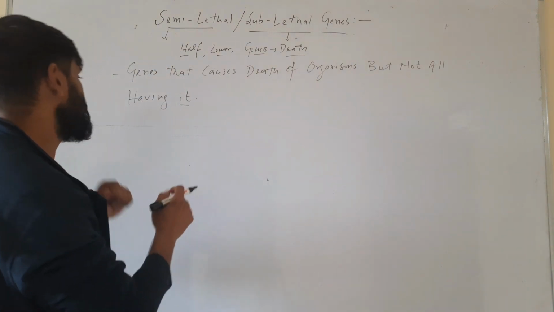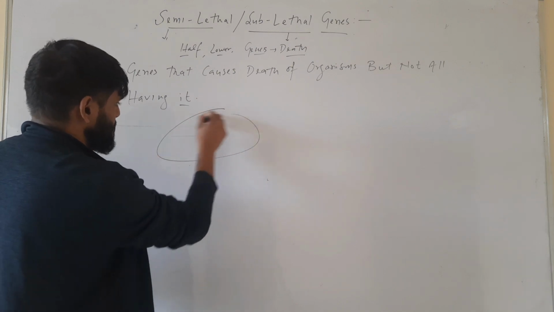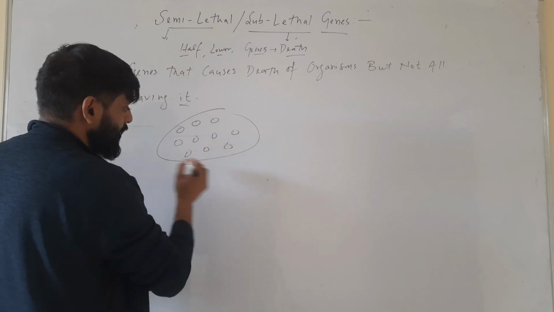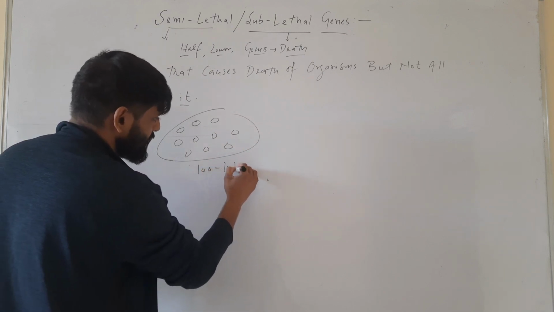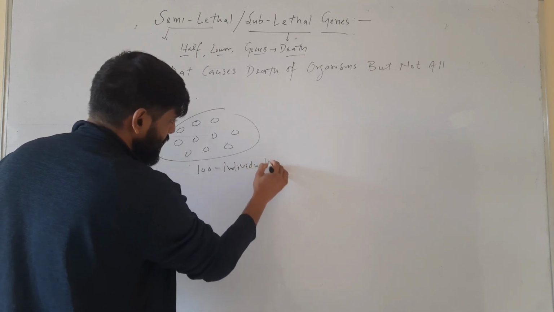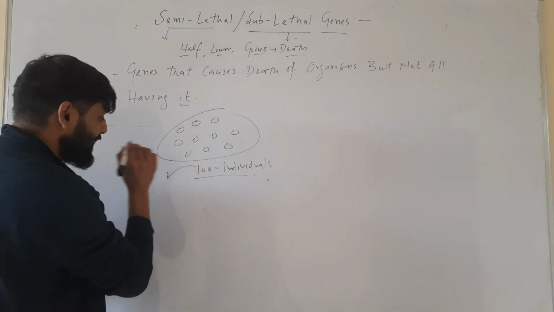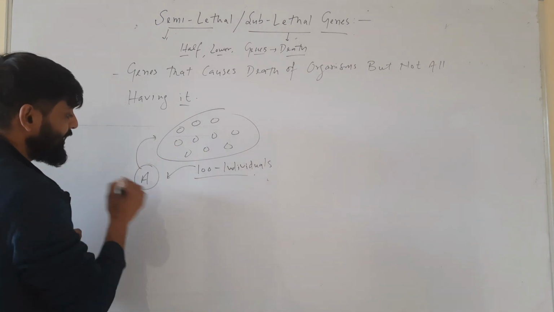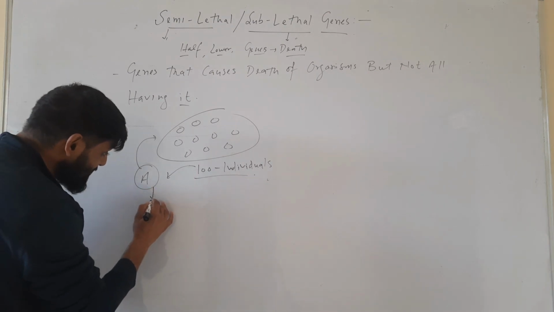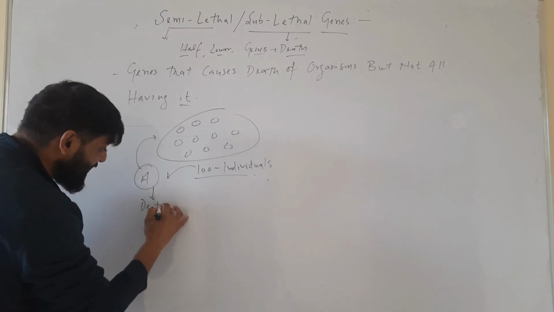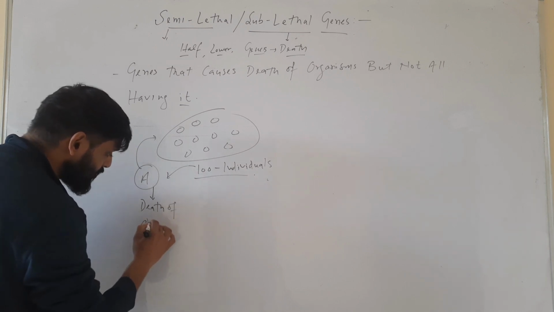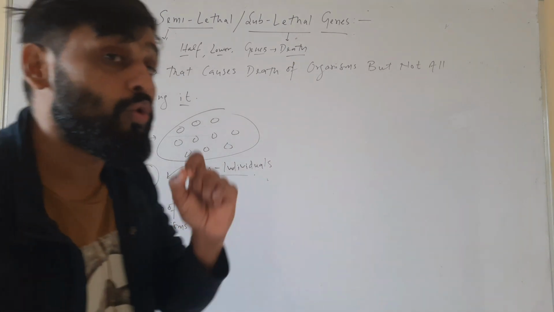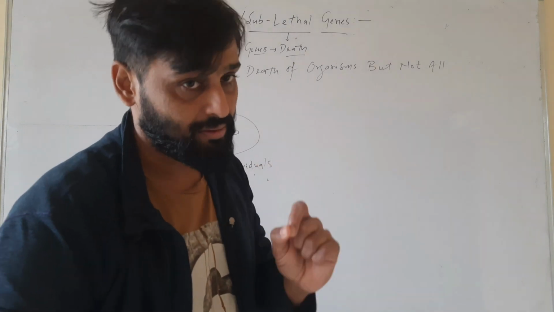Let's understand this with a hypothetical example. Suppose we have a population, and in the population we have 100 individuals, and all these individuals have a gene A. This A gene is causing death of these organisms, but not all are dead.